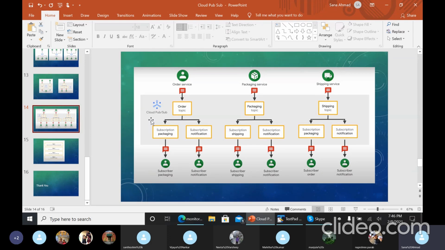But if it is just push, then there is a possibility that as soon as the message is published over here, it needs to immediately go. In this case, the push would work better, right? Because as soon as the order is received, we want it to be notified immediately if the order wants to start its processing, correct?